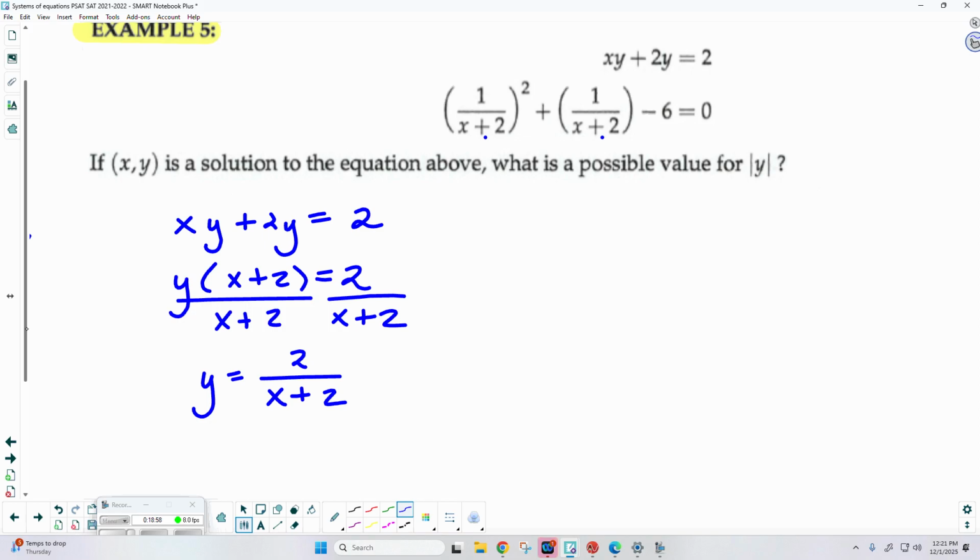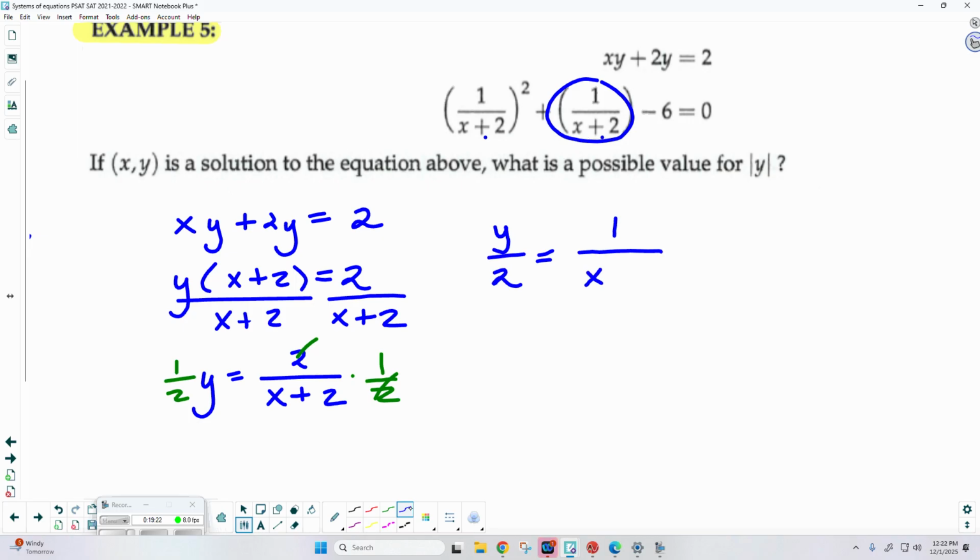Well, in order to make 2 over x plus 2 look like one of these, why don't I just do this? What if I multiply both sides by a half? Because what are these two's going to do? They're going to cancel. So this is going to give me that y over 2 is equal to 1 over x plus 2.